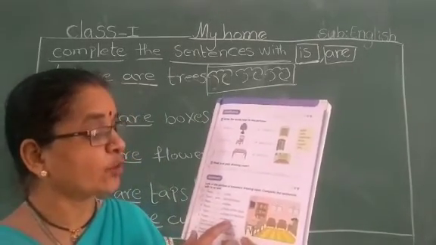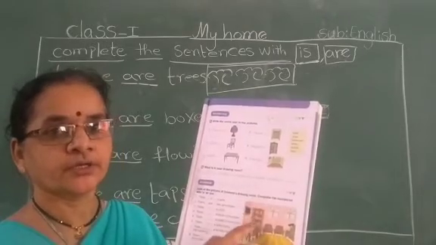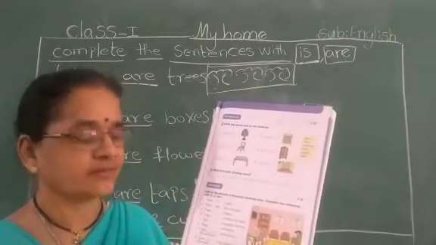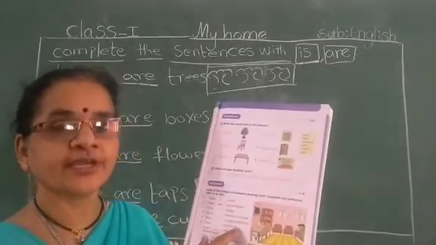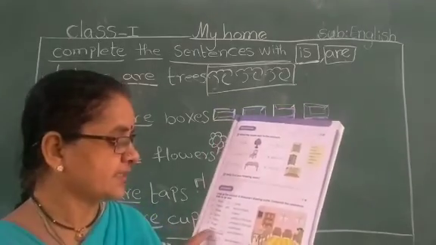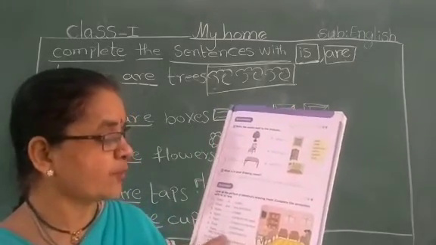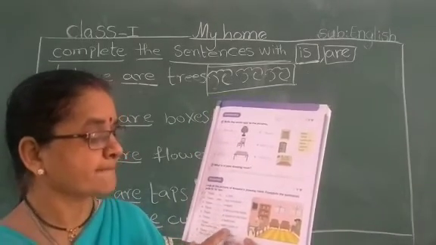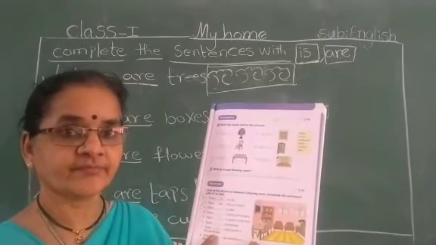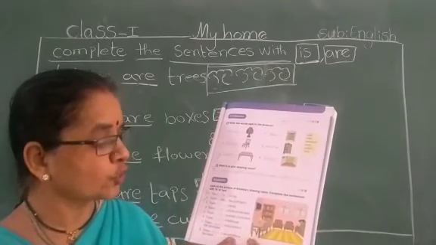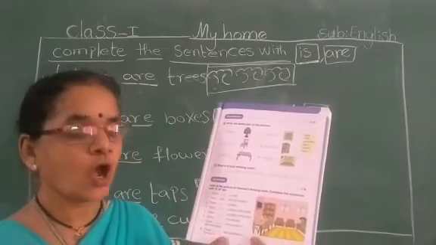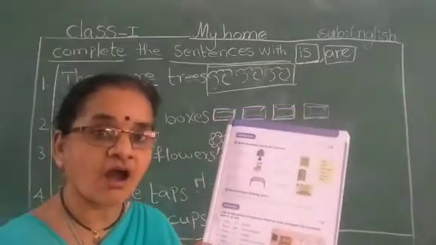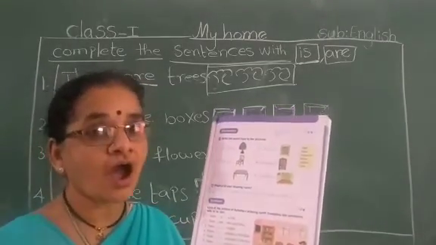There is a bookcase, bookshelf, book cupboard. How many cupboards are there here? Only one. That's why there is a bookcase. Is, we have to write. Yes. There dash books in the bookcase. So many books are there here. So there are many books in the bookcase. There are 2 windows in the room. How many windows? 2 windows. So we have to write are.